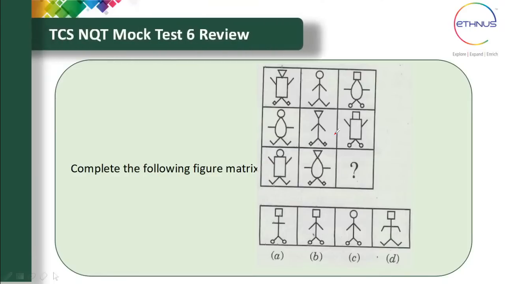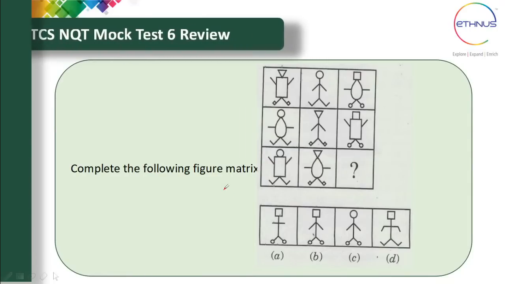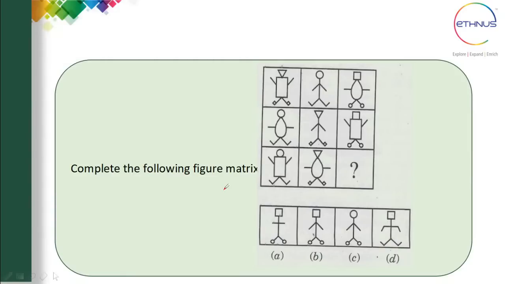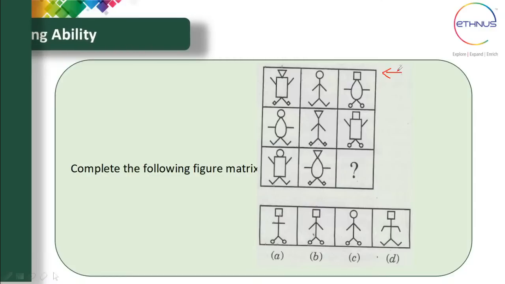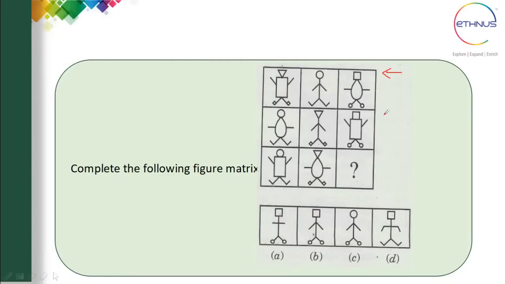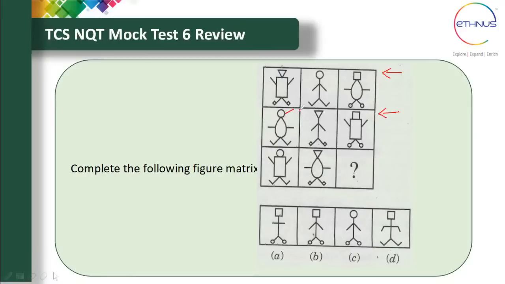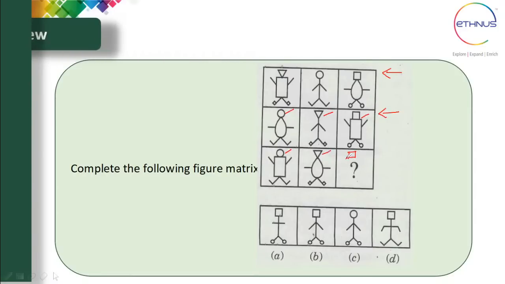Okay, so many of them are saying B as an answer. So how is B a correct answer? Let's check. First, if you see the pattern here, in each row you have three different geometrical figures, that is triangle, circle and square. So here you have circle, triangle, so definitely you should have a square here.